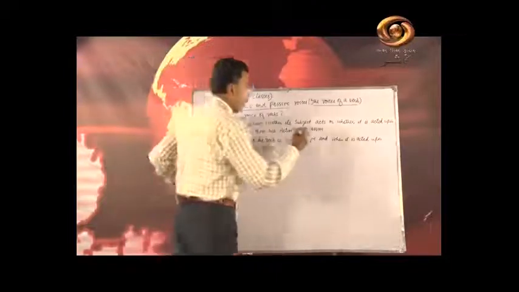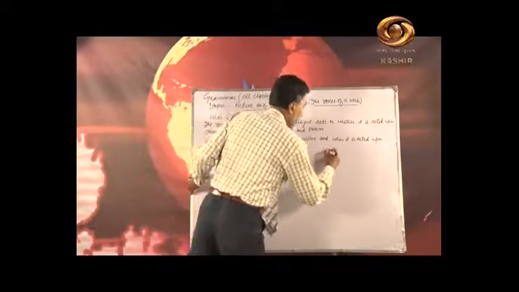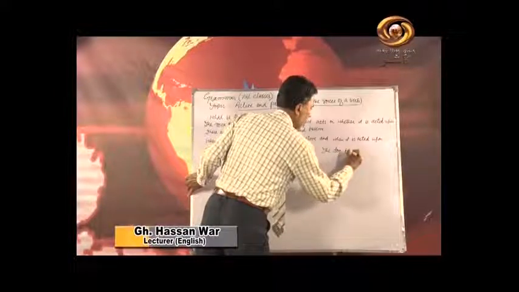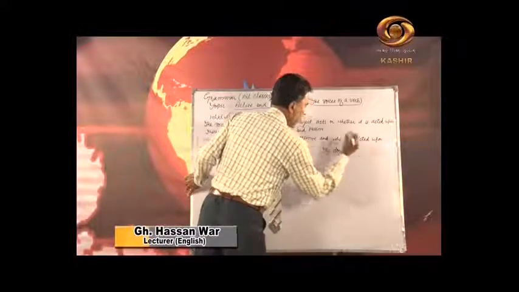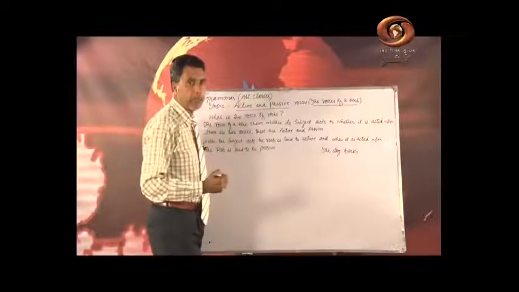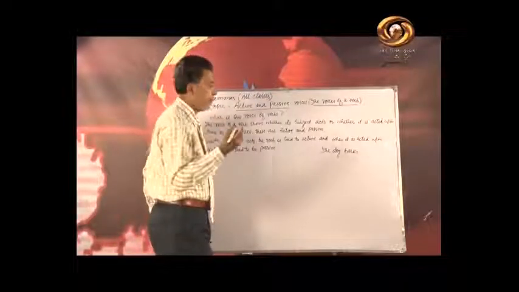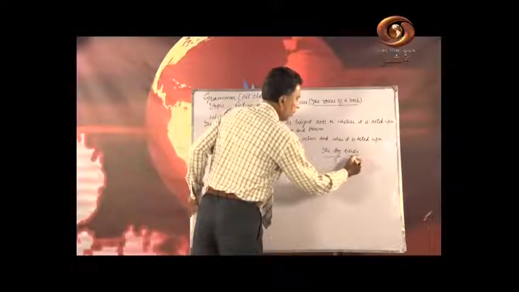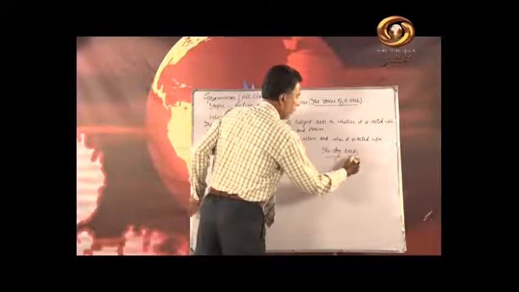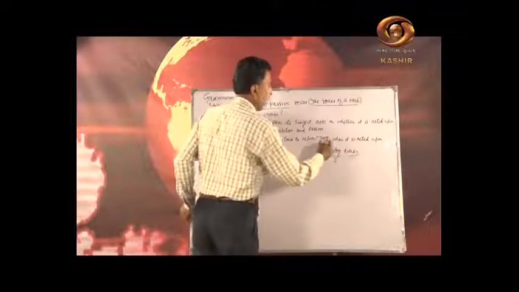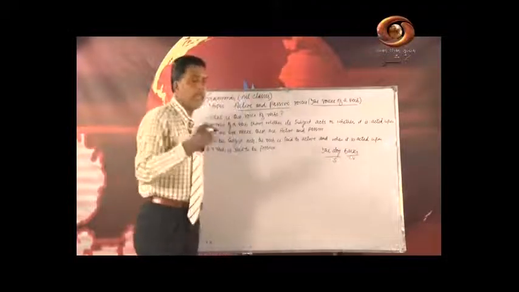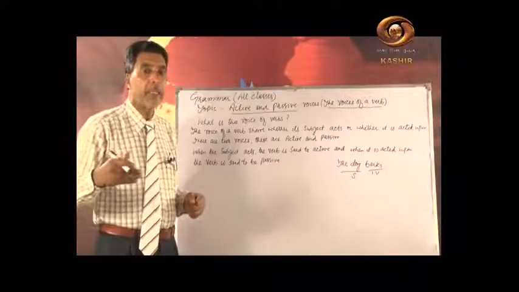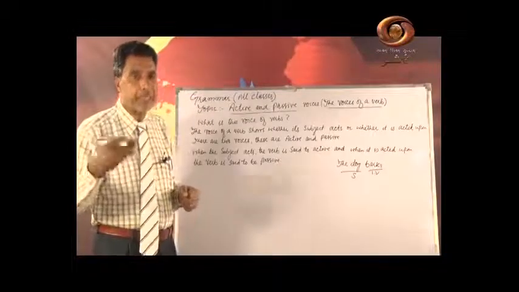For example, I'll write here one sentence: the dog barks. I have written here a sentence: the dog barks, the cat mews. Here the dog is the subject and barks is the verb, and it is an intransitive verb because this sentence does not need any object to complete its meaning.